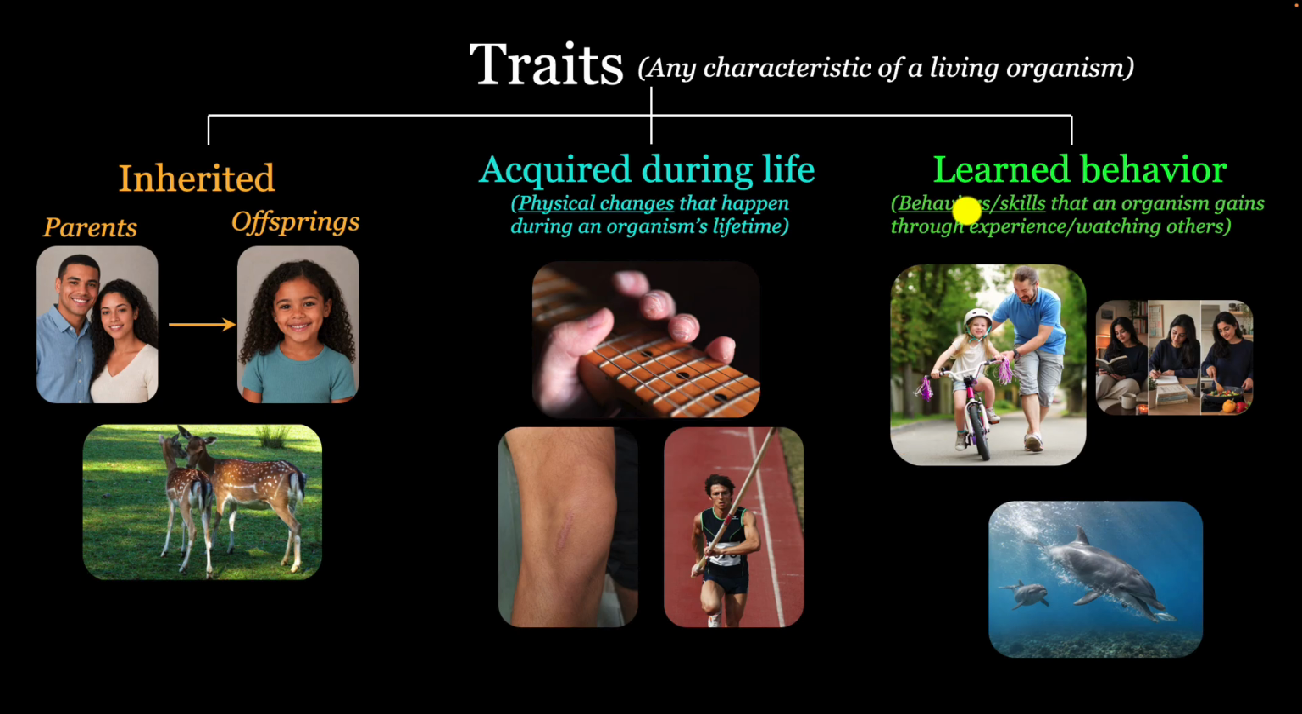But what's the difference between them? Well, notice acquired traits are physical changes: scars, big muscles, calluses. Whereas learned behaviors are behaviors or skills that you learn, like riding a bike or, for example, reading or hunting.